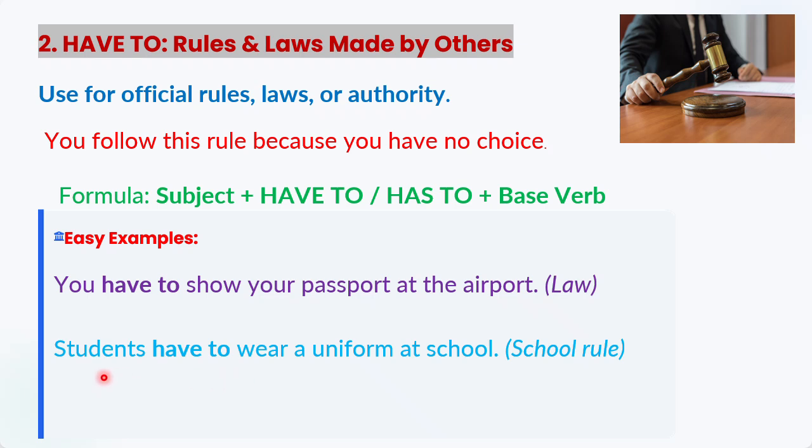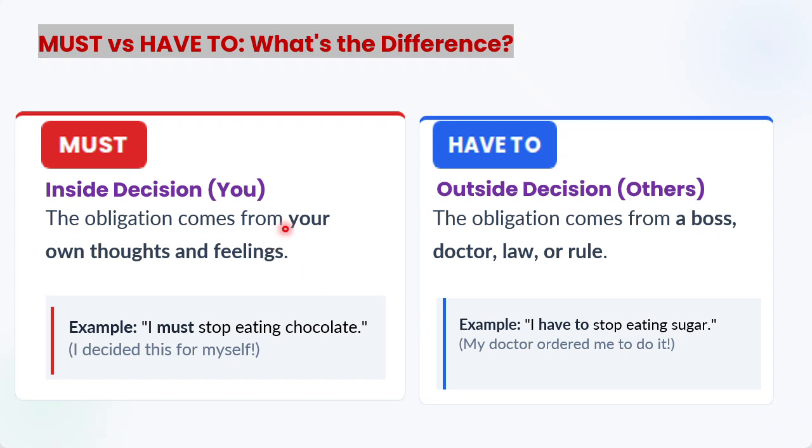Students have to. If there is a singular student, then I will use here has to. But in case of plural form, I will use students have to wear a uniform at school, right? So this is the use of have to, and now we are moving forward to make their comparison. What's the difference? Yes, must and have to.